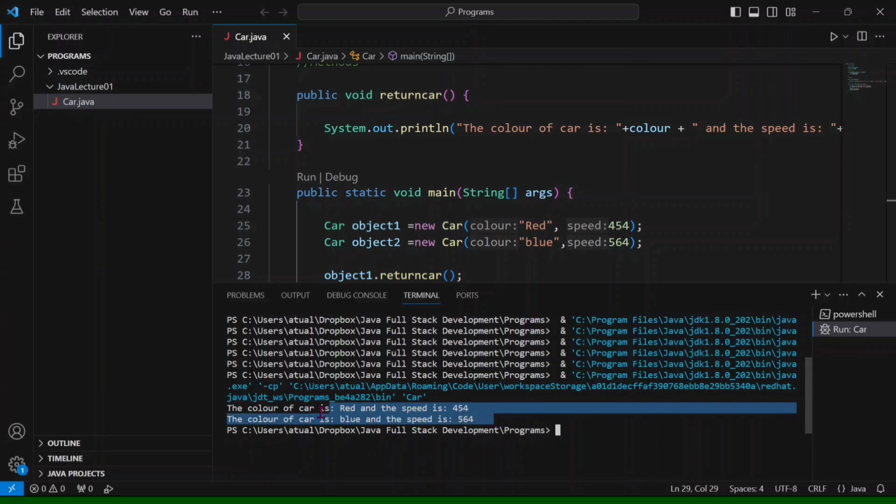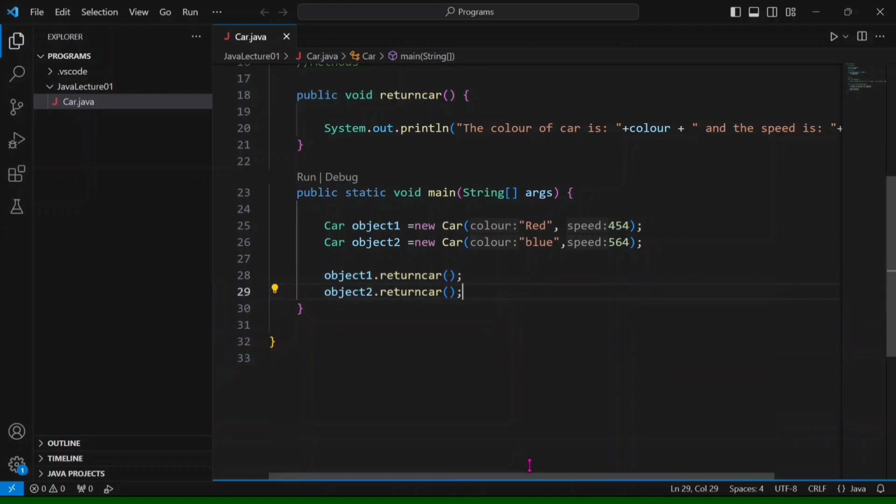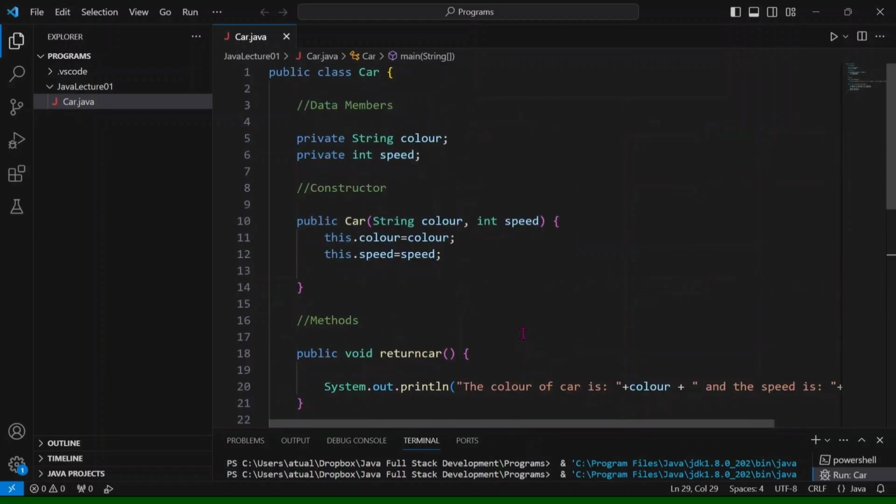Here is the output. You can see the color of the car is red and the speed is 454. The color of the car is blue, and the same. So now let's understand this code.